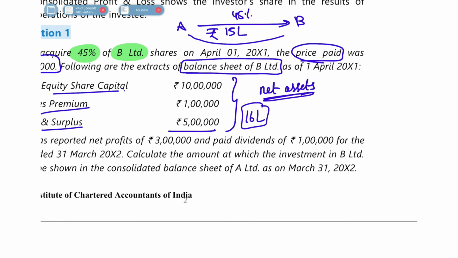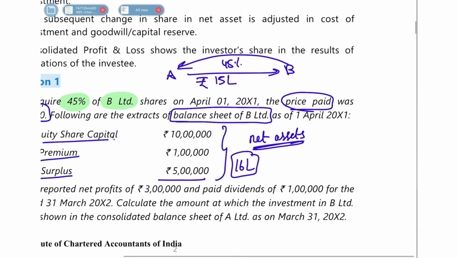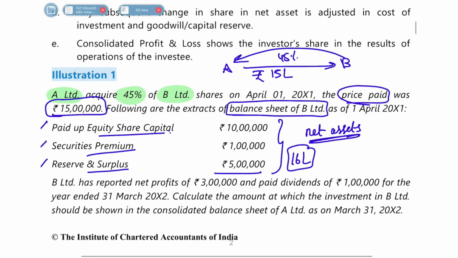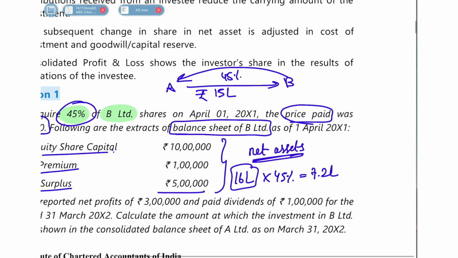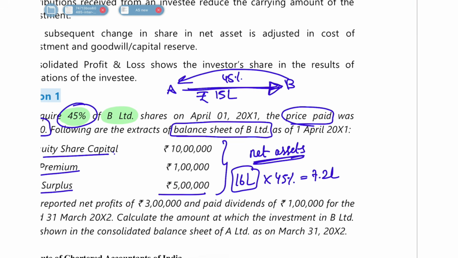So by giving 15 lakh rupees to B, how much net assets has A got in return? A has got 16 lakh multiplied by 45% share in it. So 16 lakh into 45% is going to be 7.2 lakh. Which means A gave 15 lakh rupees to B, and in turn it got a share of how much? 7.2 lakh rupees.